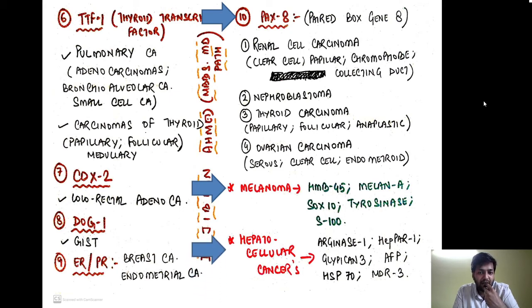Hepatocellular carcinomas, if you see, there are many markers. Out of them, the most important is arginase 1, which is the best, the most sensitive and most specific marker. Then we are having HepPar-1, glypican 3, AFP, that is the alpha fetoprotein, HSP70, that is heat shock protein 70, and MDR3, multi-drug resistant 3. So these are the 6 important markers of hepatocellular carcinoma.